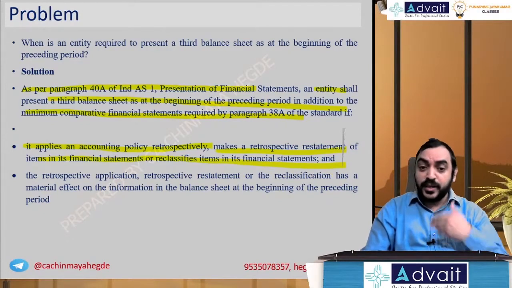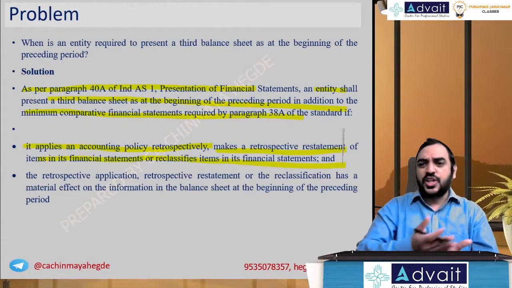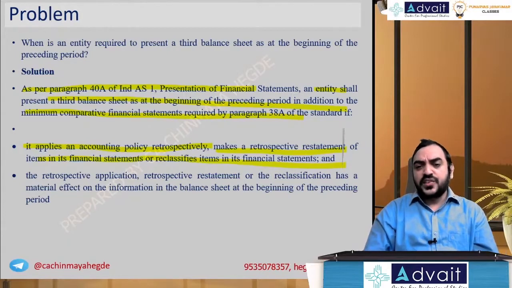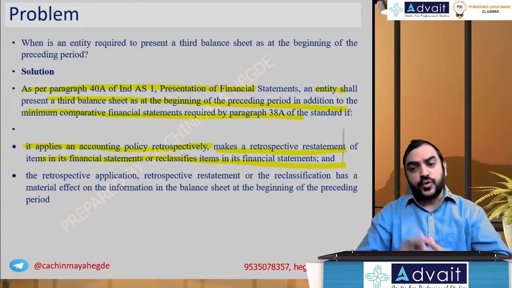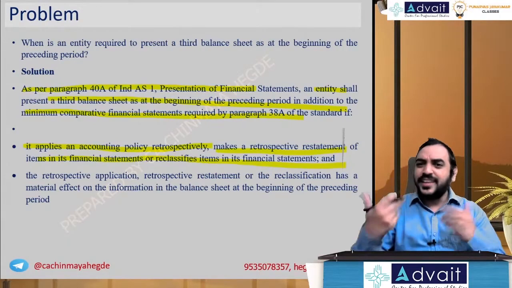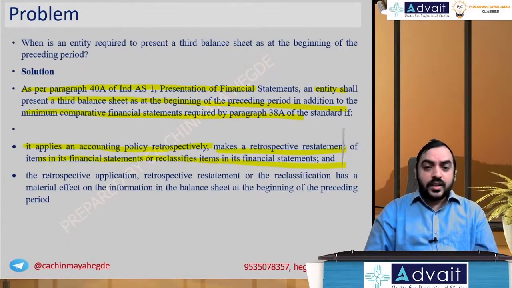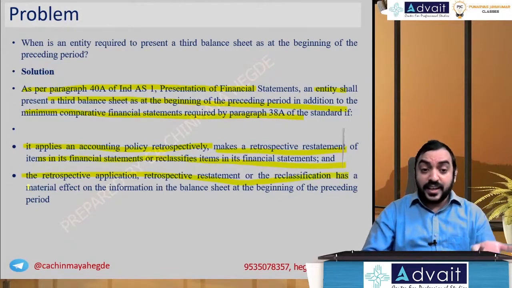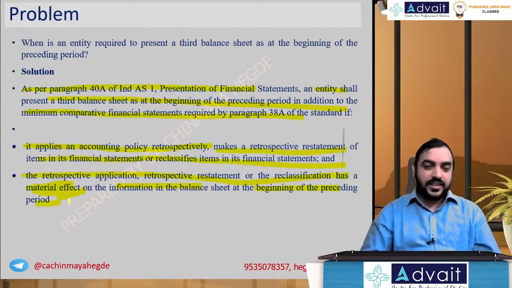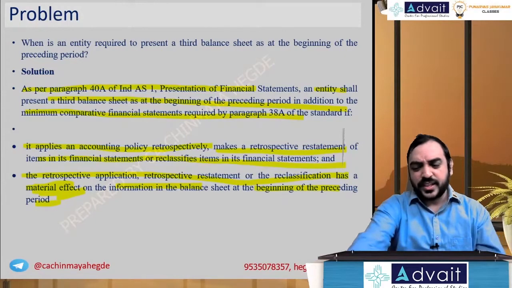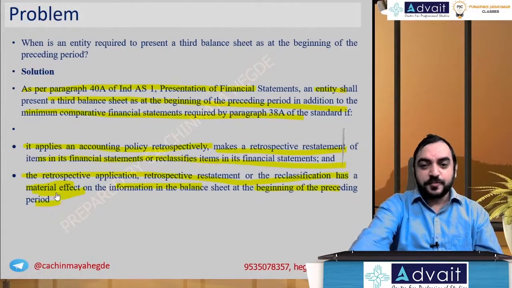Retrospective restatement or reclassification: earlier you were showing it as an expense in the P&L account under administrative expenses, now you want to show it under sales and promotion expenses. Any of that sort. The retrospective application, restatement or reclassification has a material effect on the information you have to provide at the beginning of the preceding period. It's a simple statement, nothing complicated here.